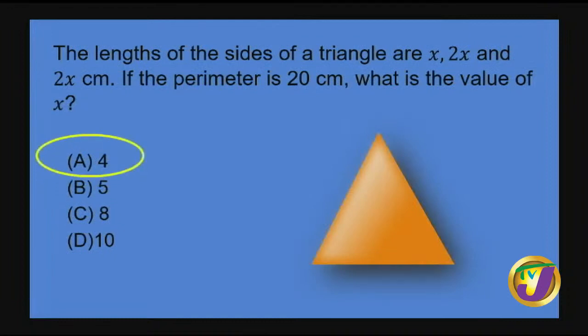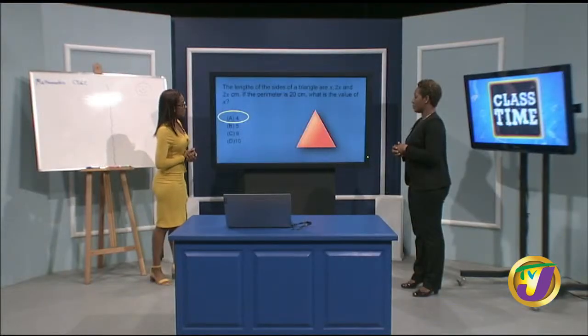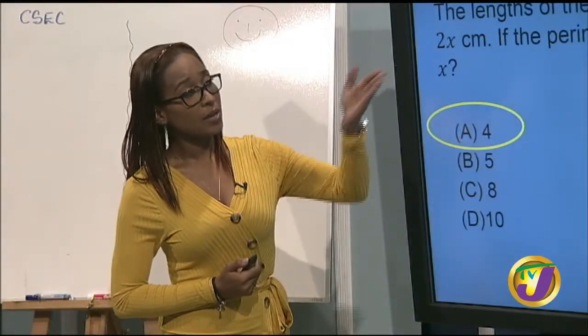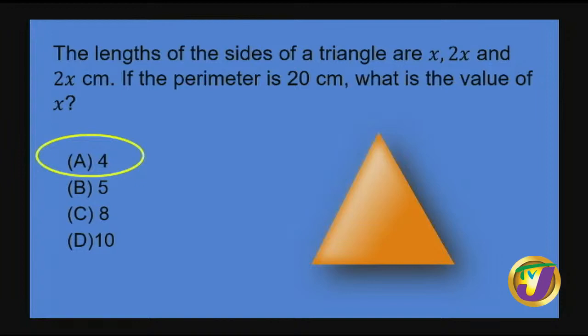And even looking at it here, we could start eliminating. It could never be D, whatsoever, because if x is 10, then 2x is 20, plus 20, plus the other side, so 10 would have definitely been out. When you take a look at 8 as well, we realize that 8 is still too large, because 2x would have been 16, and when we add the 2x's we would have arrived at 36, which is greater than 20 centimeters, because the 2x plus the 2x, which is 4x, would have given us a value larger than the 20 centimeters, the perimeter here. So we know point blank that it would have been either A or B.